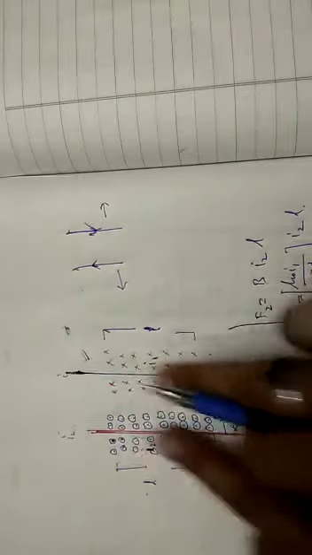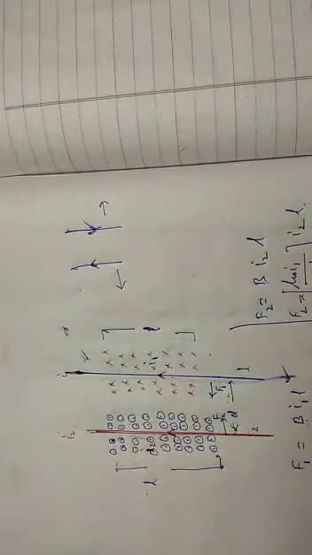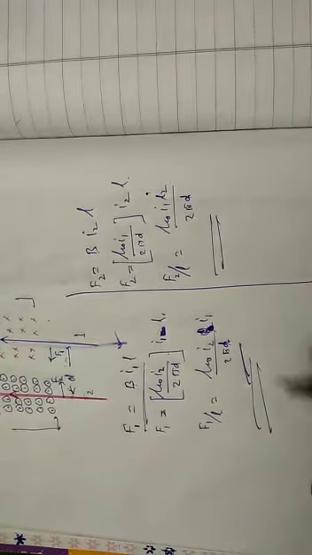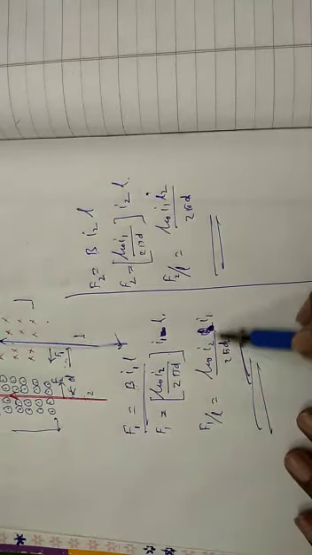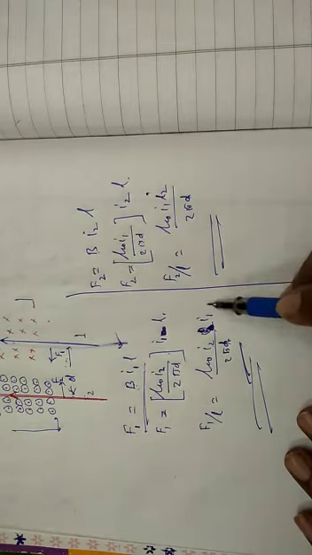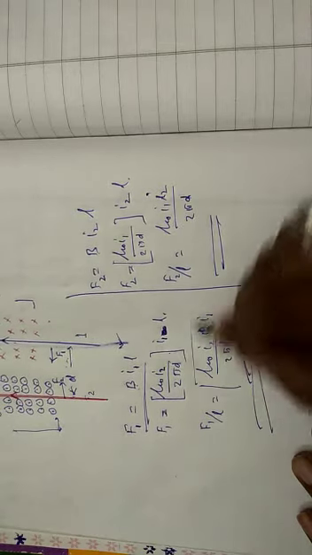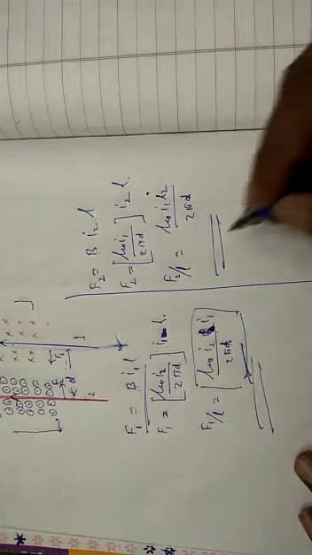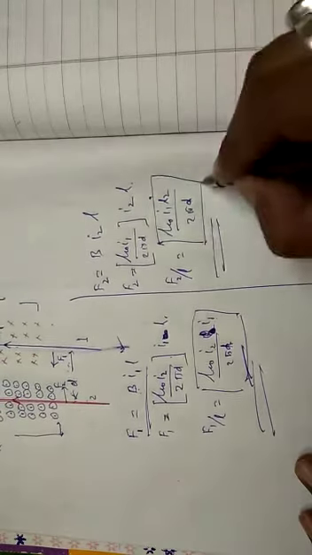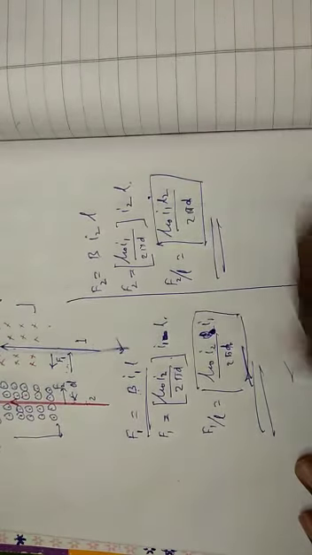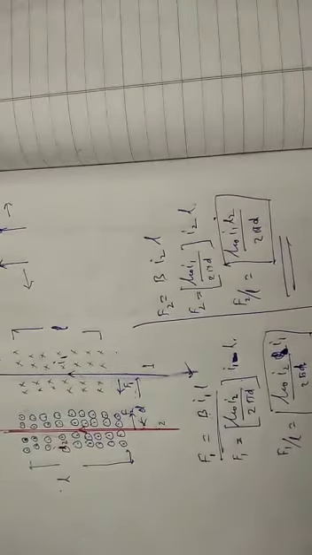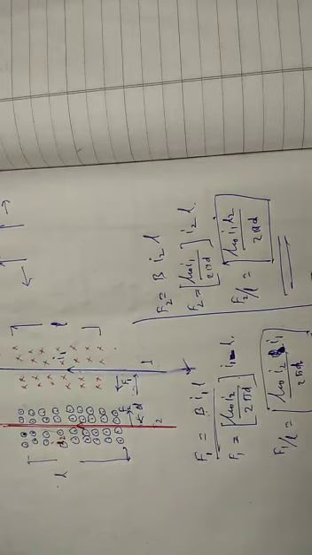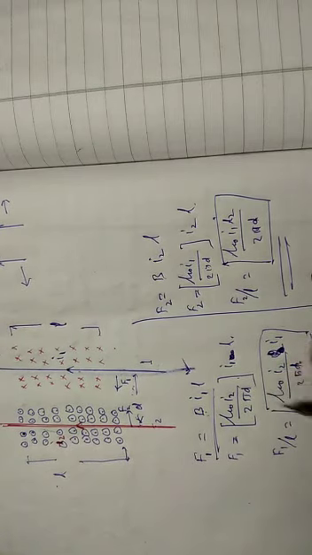And if the parallel currents are moving in the same direction, they will attract each other with a force equal to mu naught into I1 into I2 divided by 2 pi d into L, and force per unit length is mu naught I1 I2 divided by 2 pi d. So this is a very important derivation, and you must watch the video repeatedly and prepare this derivation.